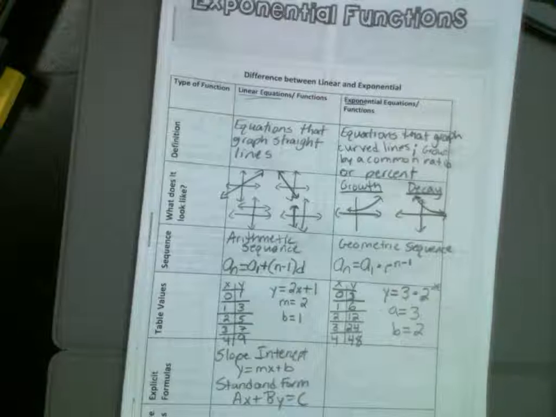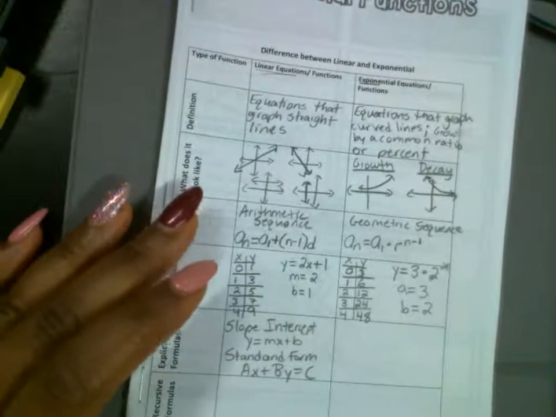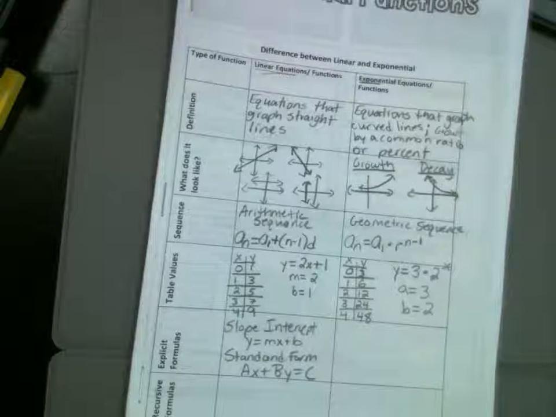The a in your standard form, that first number, if it's in standard form, it cannot be a negative or a fraction, okay? It's not an explicit formula, but we do need to know it.